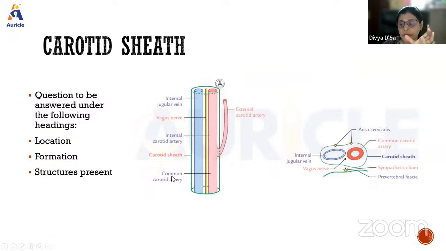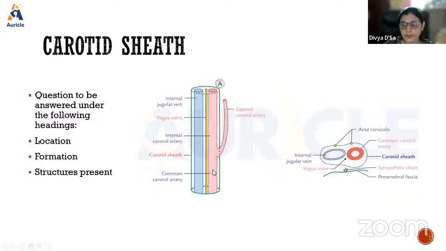What is the purpose of it? Why does it enclose? It encloses this neurovascular bundle to protect it. Here you have to remember that the carotid sheath is tight around the nerve and the artery, but loosely arranged around the vein. Kavya, why do you think it is like that?